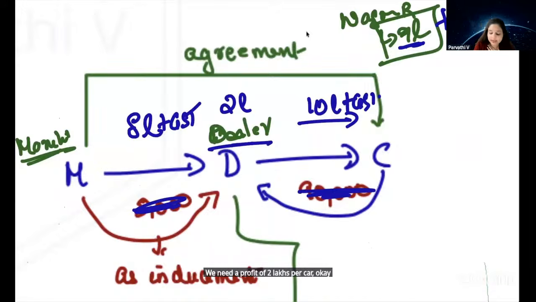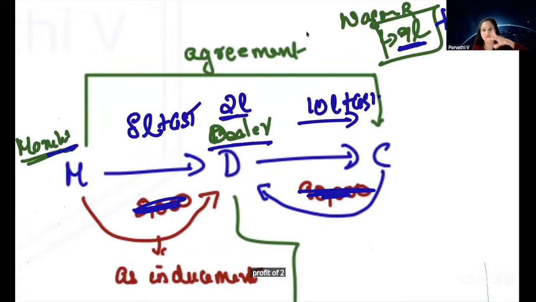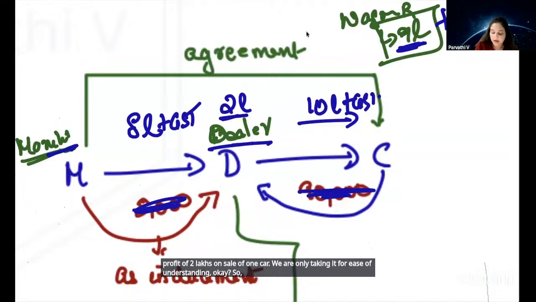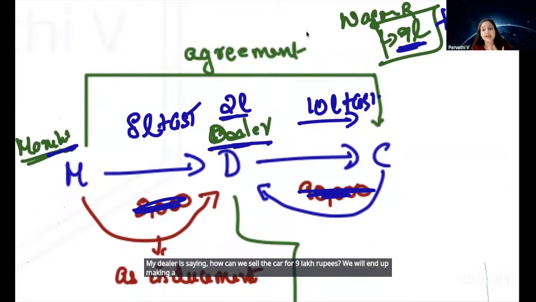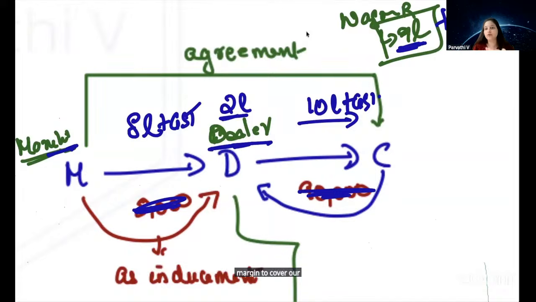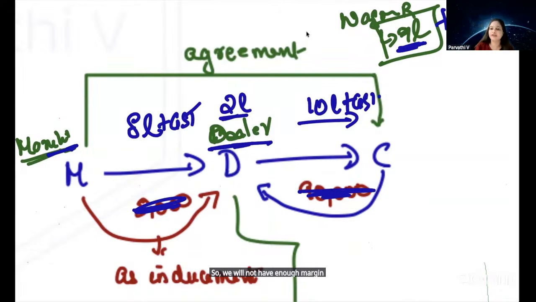If you tell us to supply it for 9 lakh, we are losing our profit. I'm taking all these examples only for ease. Nobody will make a profit of 2 lakhs on the sale of one car; we are only taking it for ease of understanding. So the dealer is saying, how can we sell the car for 9 lakh rupees? We will end up making a loss because we at least need a 2 lakh rupee margin to cover our expenses. If you ask us to sell at 9 lakh rupees, our profit will reduce to 1 lakh, so we will not have enough margin to pay our fixed expenses.